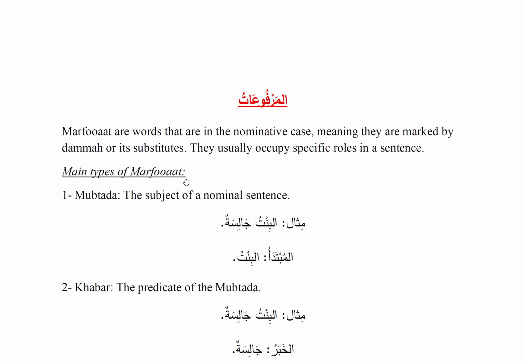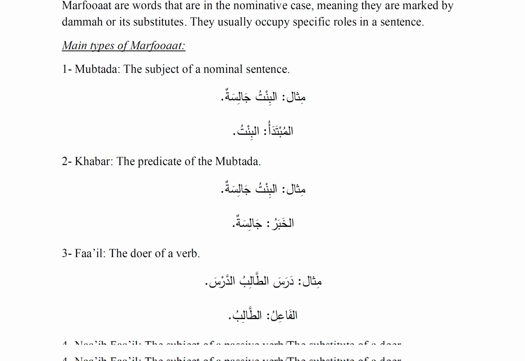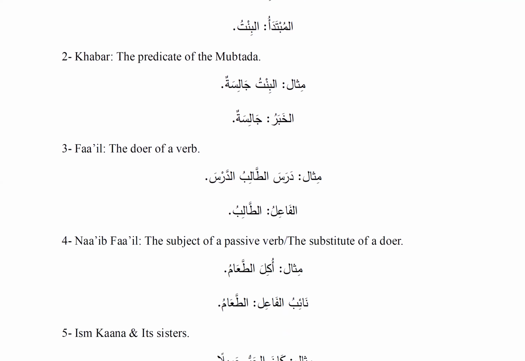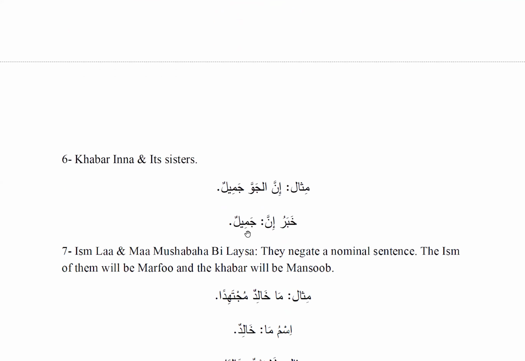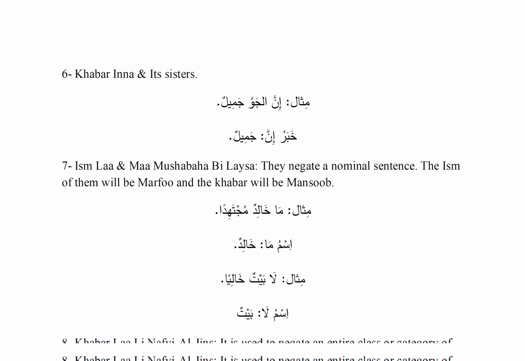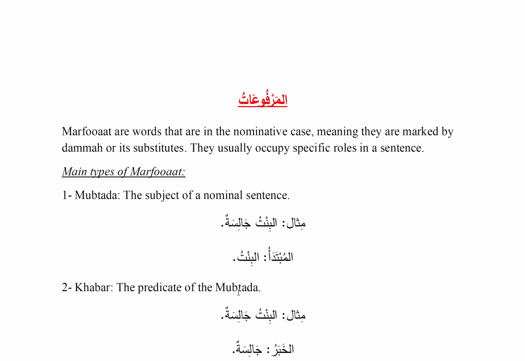We're going to look at the main types of marfu'at. There are 8 of them, so we'll just mention them all. We have mubtada, khabar, fa'il, naib al-fa'il, ismu kana and its sisters, khabar inna and its sisters, ismu la and ma mushabaha bi laysa, and khabar la li nafyil jins. Let's look at them one by one.